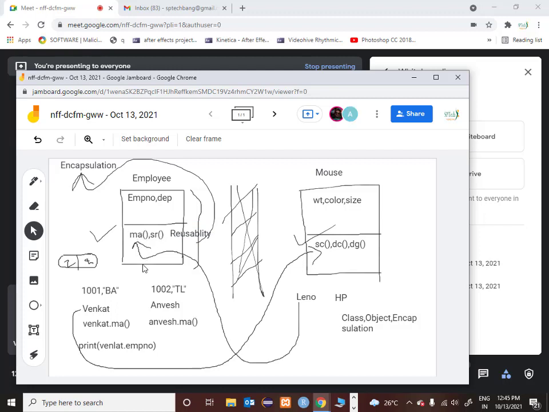This function is used by the Venkat object, the Anvesh object, and there could be 100 employees in your organization. All the 100 employees will make use of this function, correct? So this is the concept of reusability. Object oriented programming will allow you to reuse the function multiple number of times.